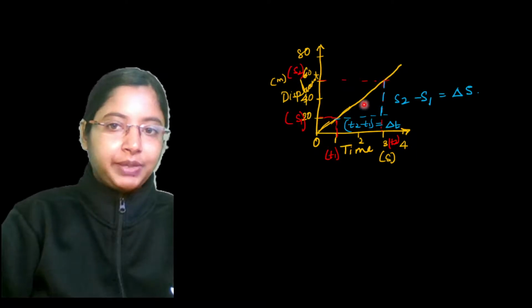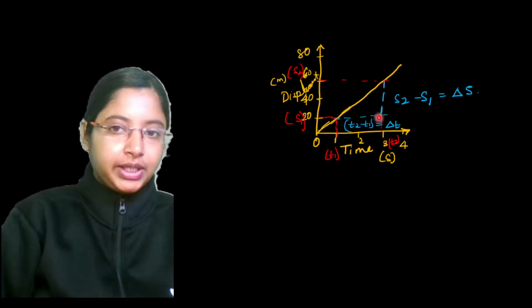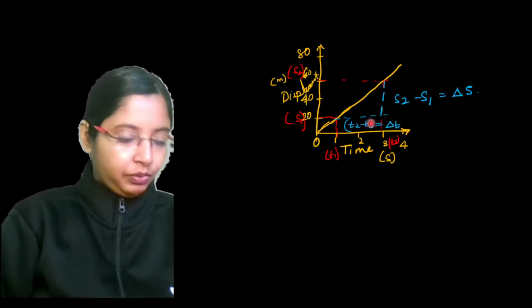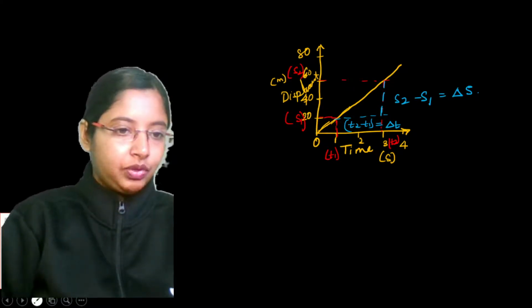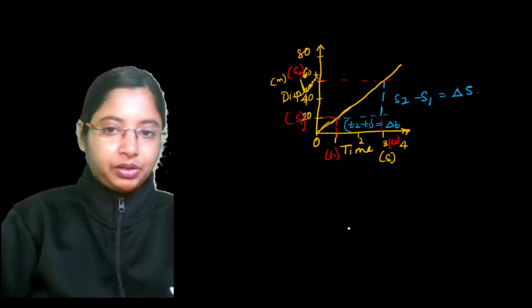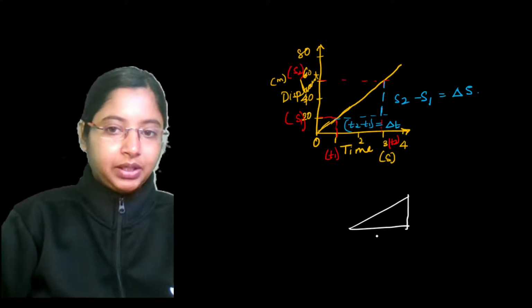One is this angle, and we need this side and this side. Which angle will give us these two sides? Because this particular part is more like a right angle triangle. This is delta T and this is delta S.